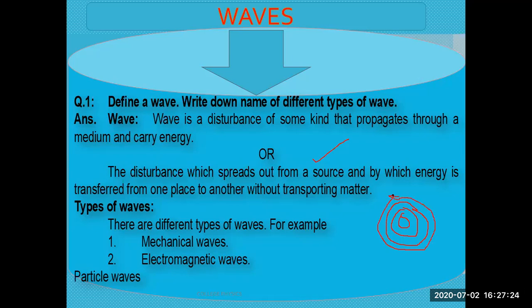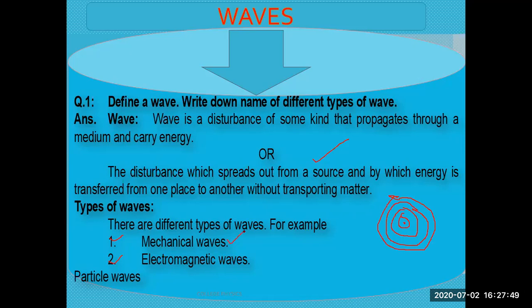This is the concept of the wave. The energy is transferred away from the source in the form of the wave. So mainly there are two types of the waves, and then we will find out there are other types of the waves as well.